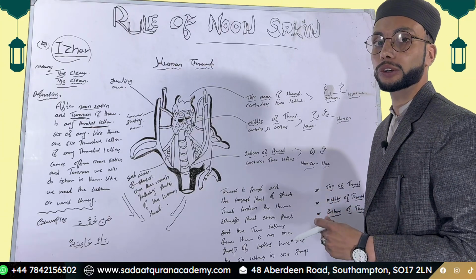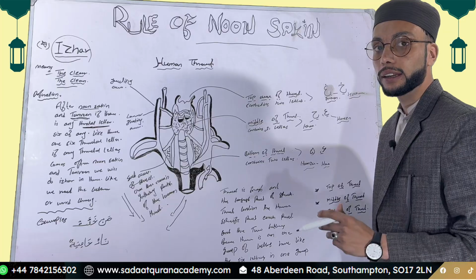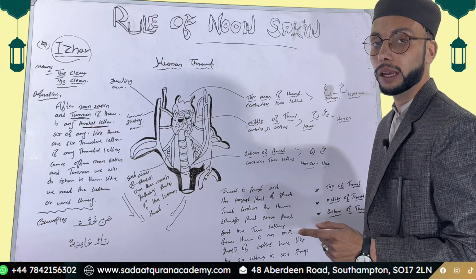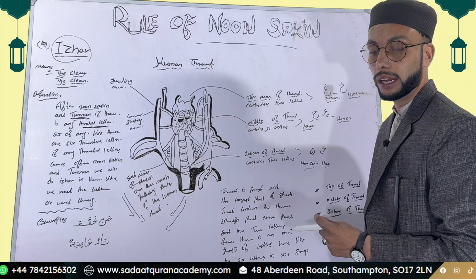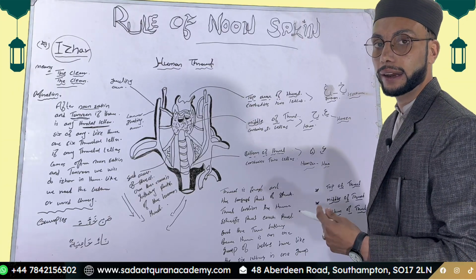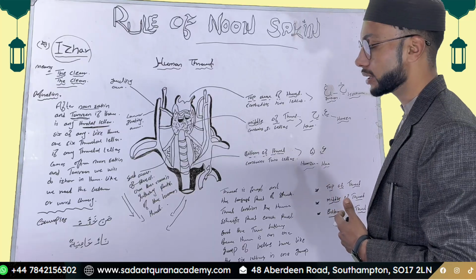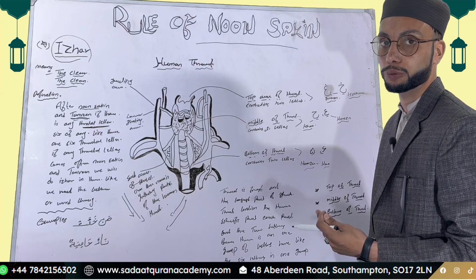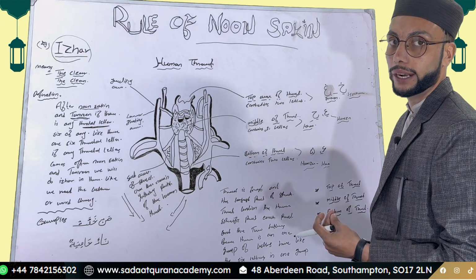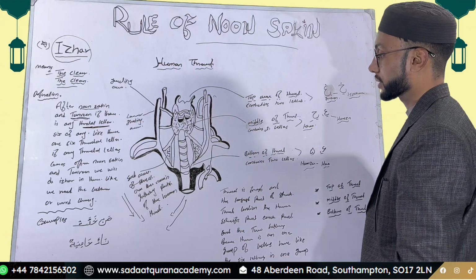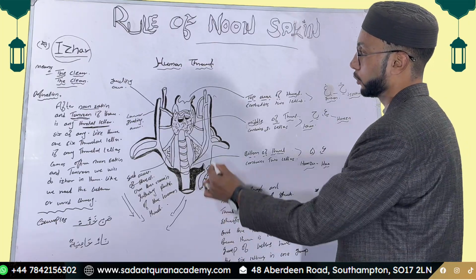Each part of the throat contains two letters in different positions. I'll also mention the structure of the human throat here.